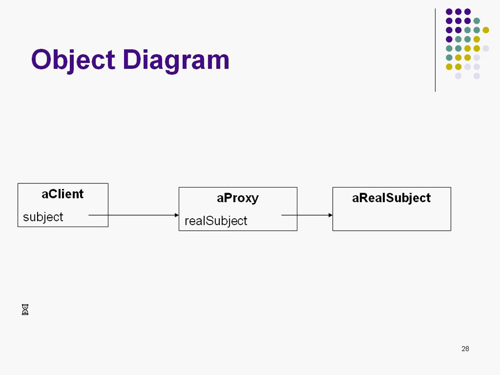Okay, and this is how the object diagram is going to look like. For every pattern we have two things: one is the class diagram, the other is the object diagram. It is simple. I have three objects here. There is a client and the client is going to have a pointer to the proxy object. The client is not going to talk to the real subject directly. The client is always going to talk to the real subject through the proxy. So the client is going to invoke the methods of the proxy, and the proxy in turn would do some additional stuff and then call the method of the real subject. So this is how the object diagram is going to look like.